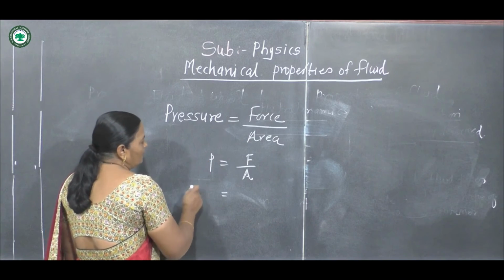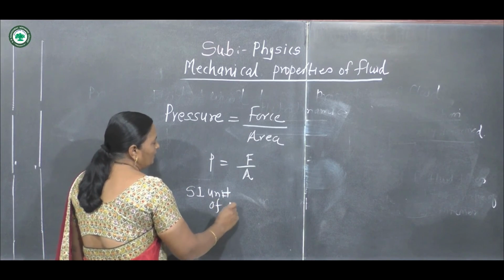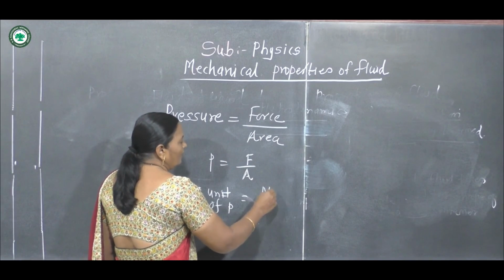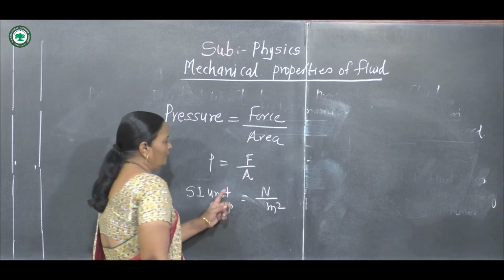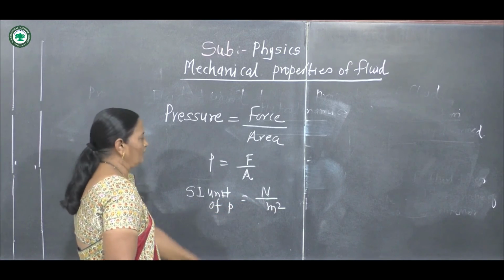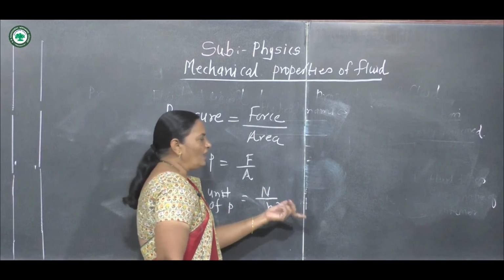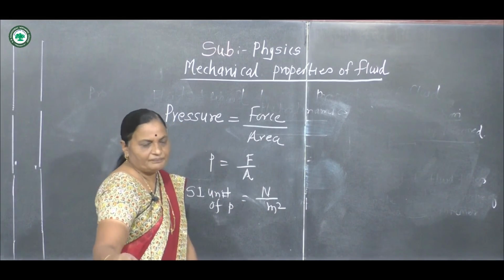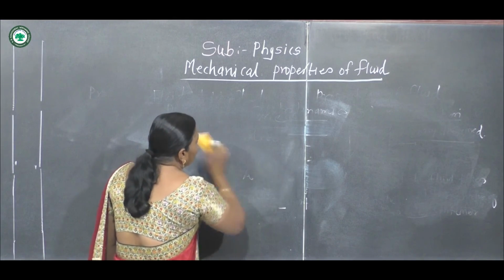Then the SI unit of pressure. The SI unit of force is Newton, and the SI unit of area is meter square. Then the SI unit of pressure is Newton per meter square. There are different units for pressure: Pascal, torr, bar. Now here we see the liquid at rest.